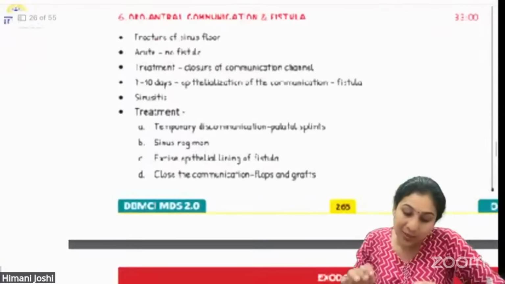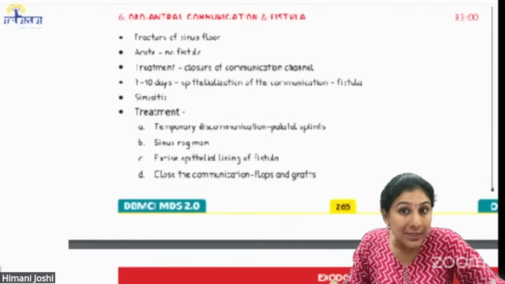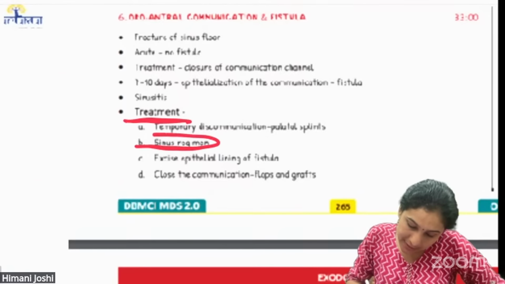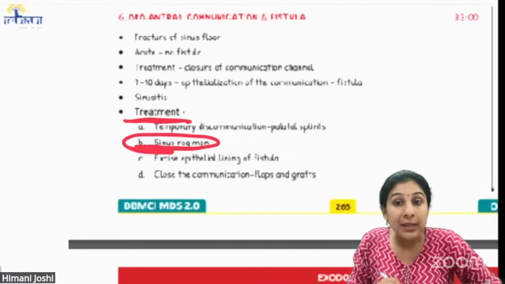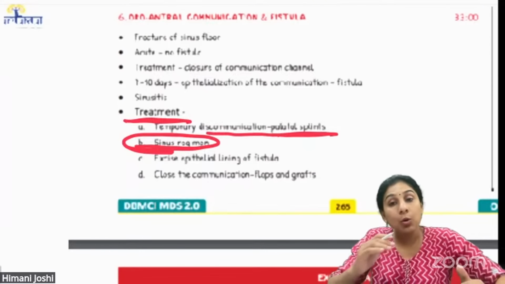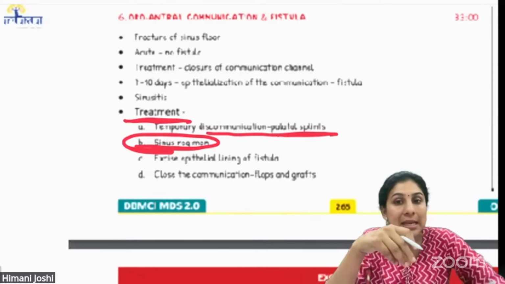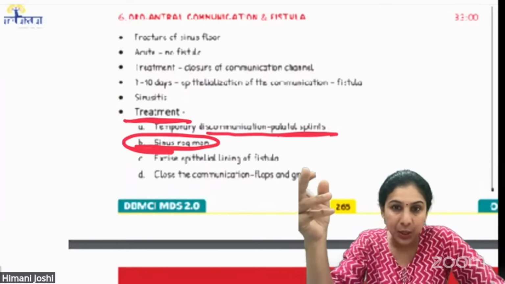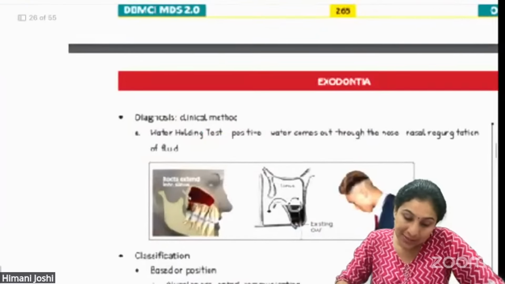Screenshots from the notes where we have taught you this thing. Treatment: sinus regimen. Temporary discontinuation between the oral and sinus cavities. In this case, there is no discontinuation clinically, so that step is not required. Sinus regimen. Now, what is sinus regimen?